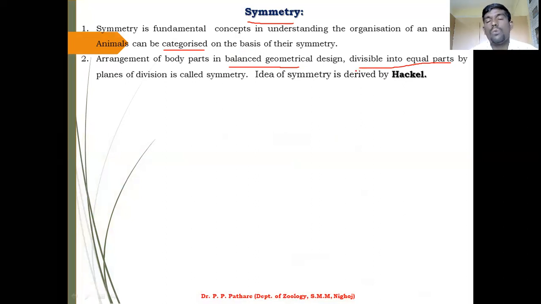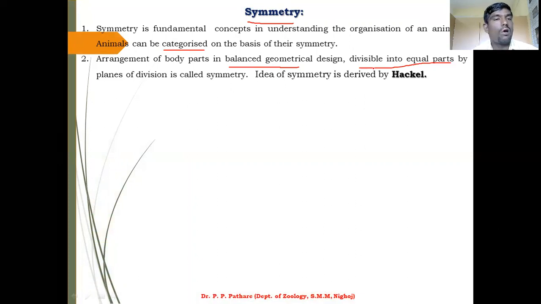If you want to build your house, firstly you visit the engineers, they make the proper design, which type of design you want in your house. Such a balanced geometrical design is then divisible into equal parts. These are very important words.